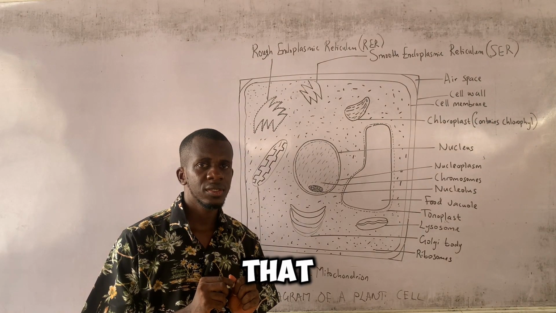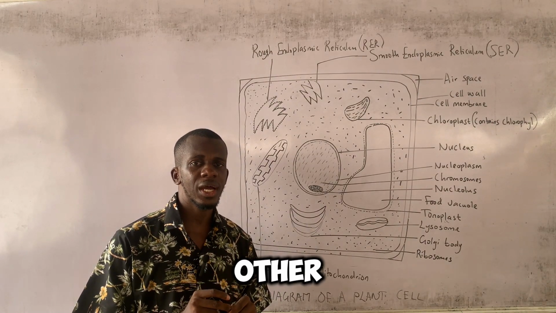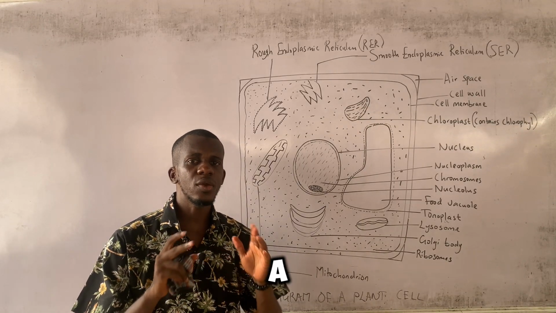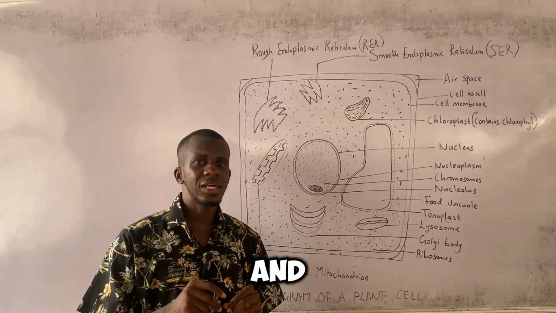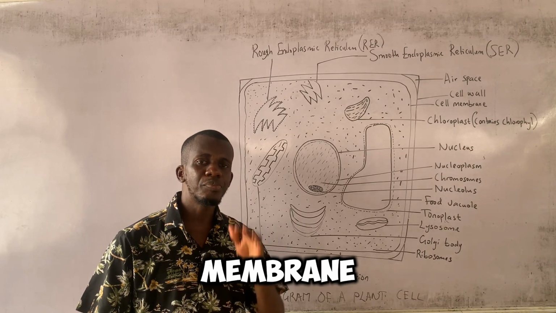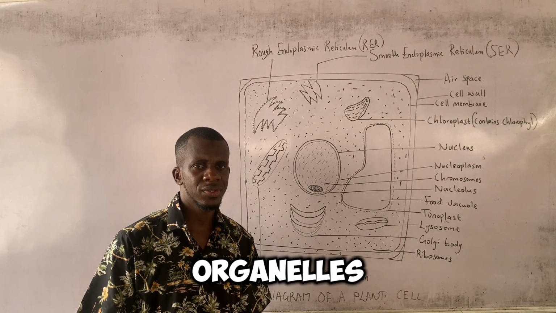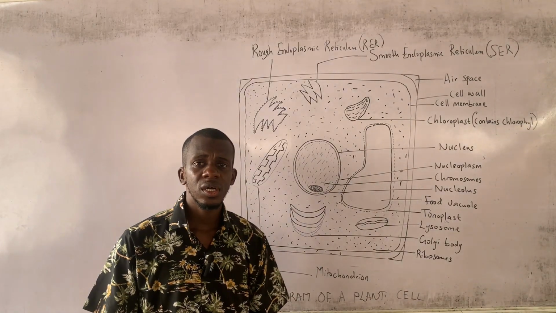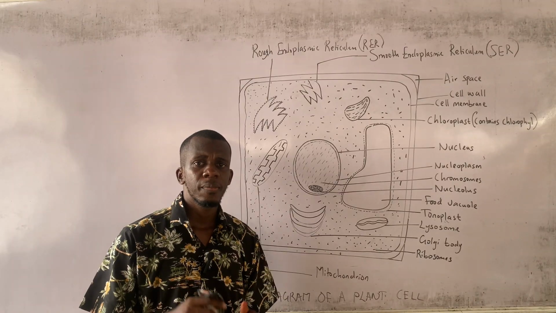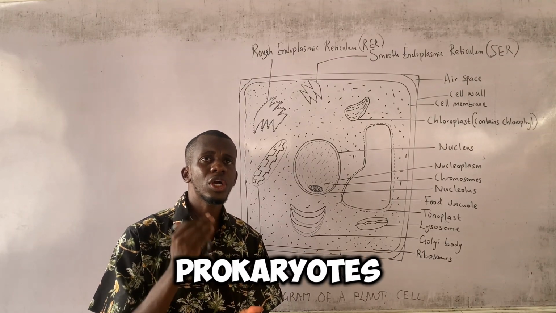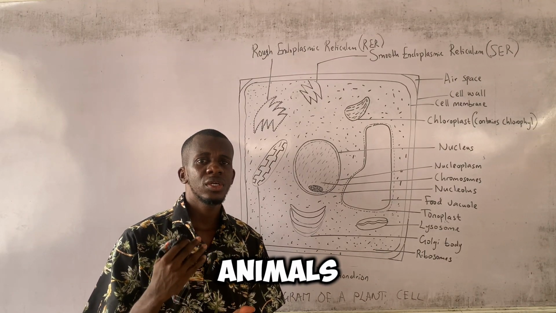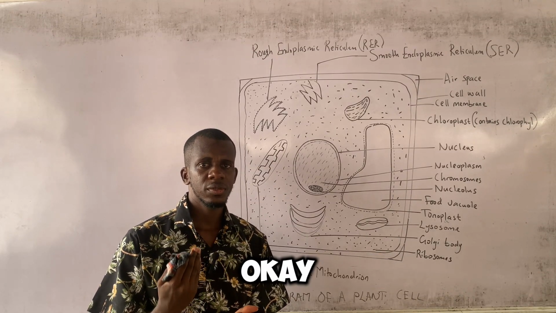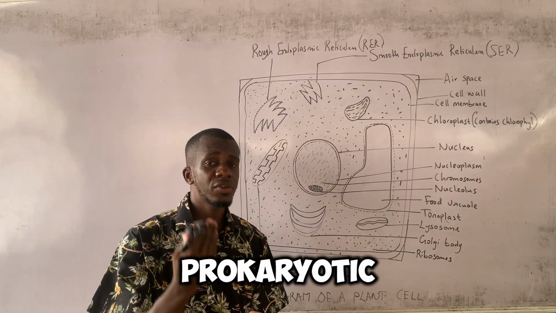Please take note of that. A prokaryotic cell, on the other hand, is that cell that does not have a well-defined nucleus and it lacks what we call membrane-bound organelles. Excellent. Now, I must state at this point, ladies and gentlemen, that prokaryotes are organisms that have prokaryotic cells.